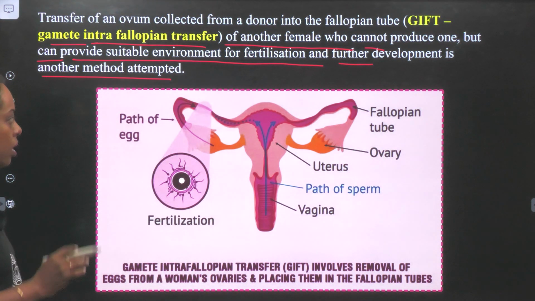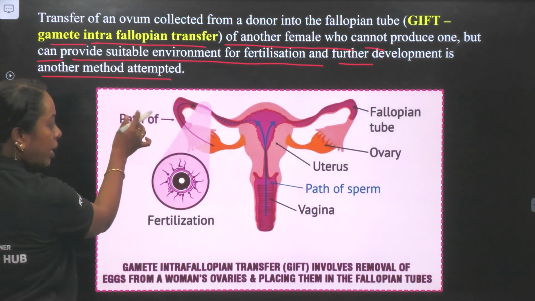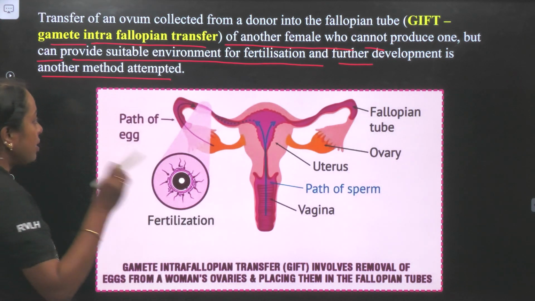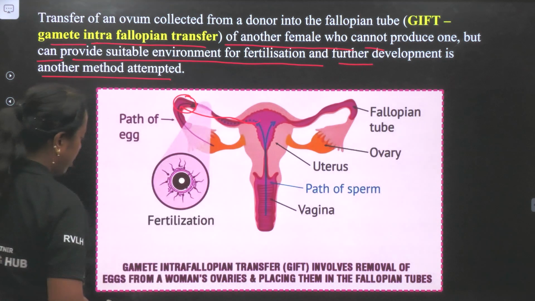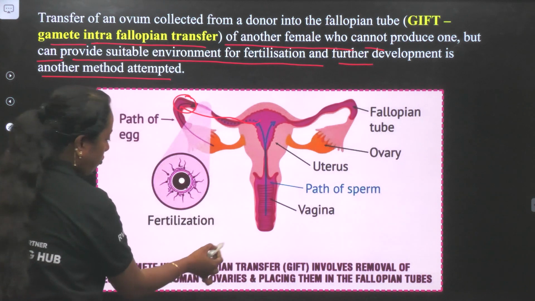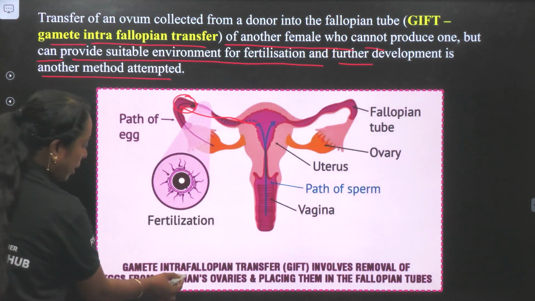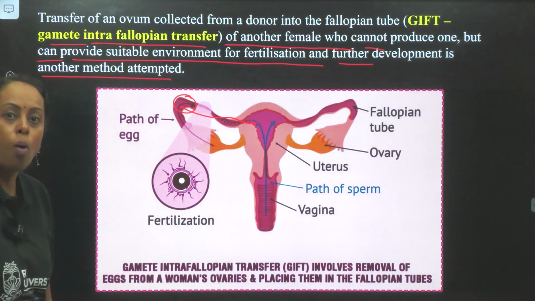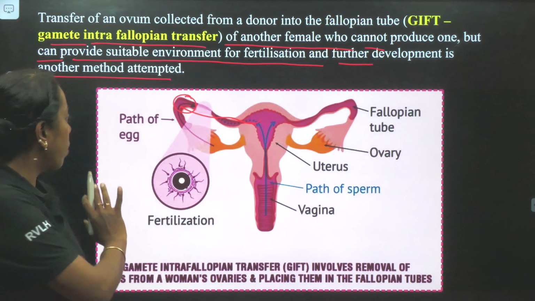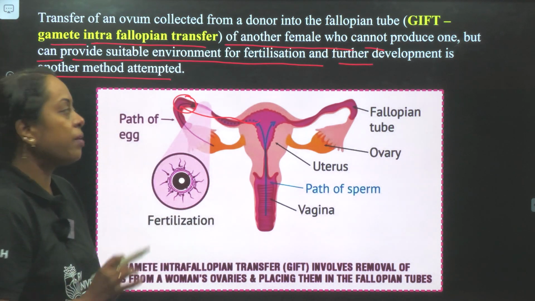So you can see what is happening here, the path of the egg. Here we are going to place the sperm and the ova so that fertilization takes place and they get implanted. So gamete intrafallopian transfer, GIFT, involves removal of egg from the female ovaries and placing them in the fallopian tube. I hope this image tells you what exactly happens in GIFT.